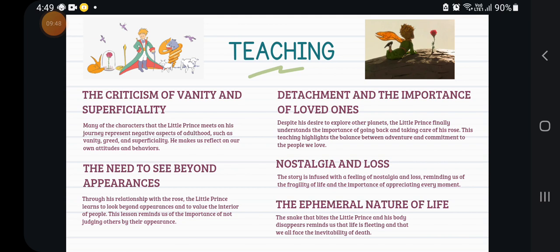Through his relationship with the rose, the little prince learns to look beyond appearance and to value the interior of people. This lesson reminds us of the importance of not judging others by their appearance. And what do I mean?